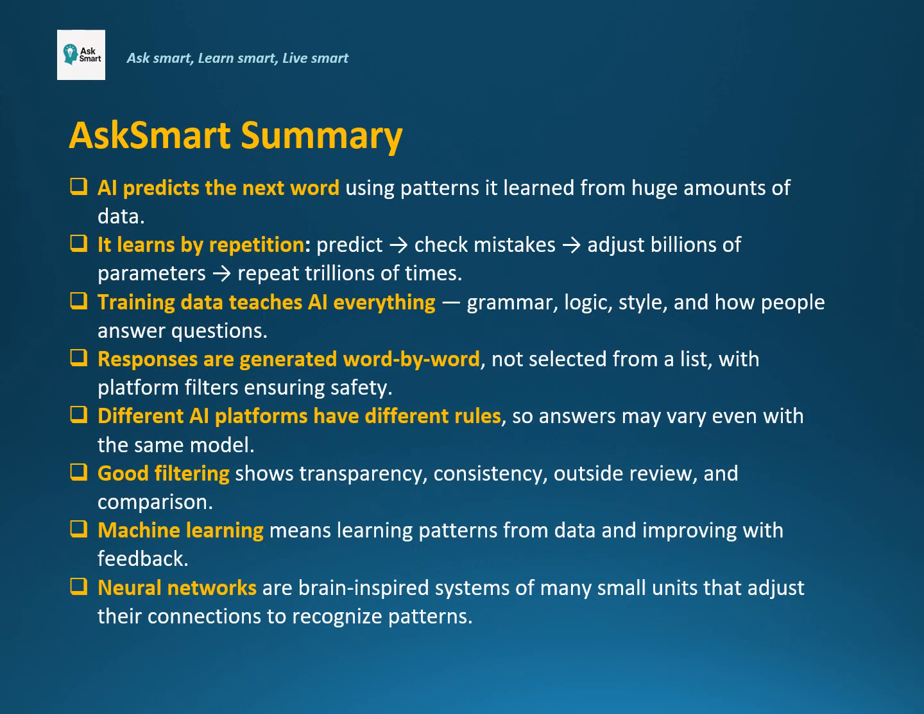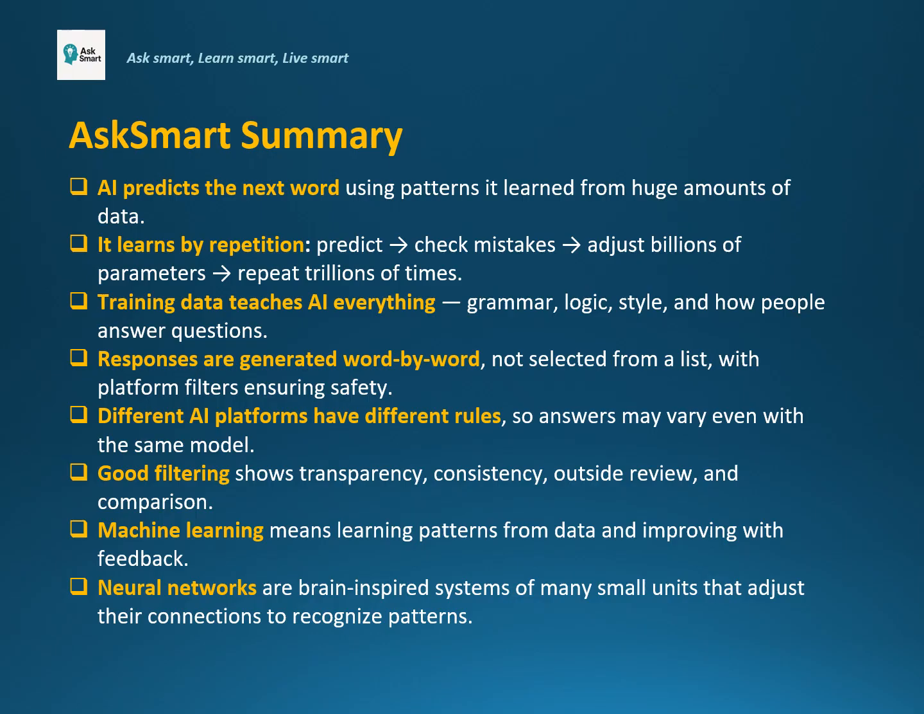Here is what we learned today. AI works by predicting the next word using patterns learned from massive amounts of data. It learns through repetition, predicting, checking mistakes, and adjusting billions of tiny settings until it becomes accurate. Training data teaches AI grammar, logic, style, and how people respond. It generates answers word by word, while platform filters keep things safe. Different platforms use different rules, so answers can vary.